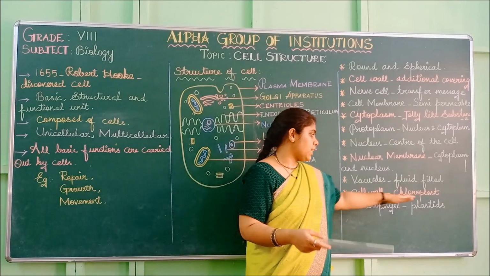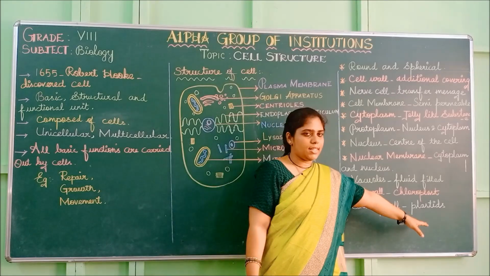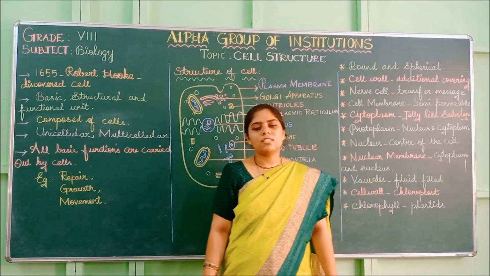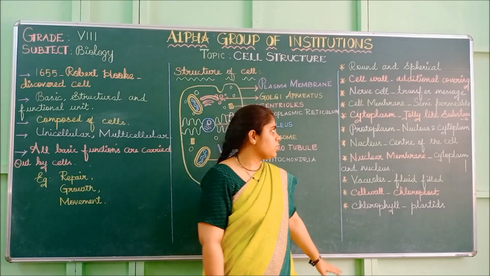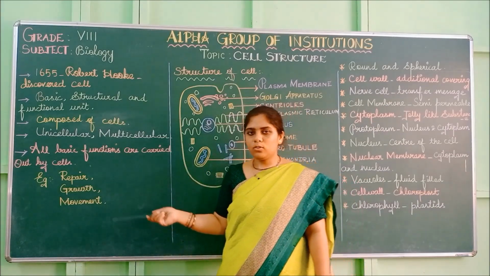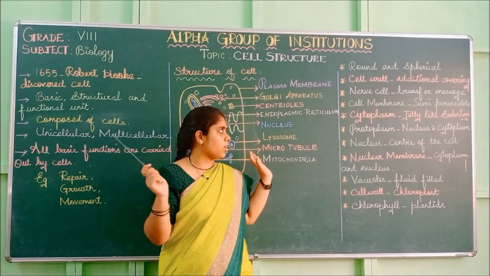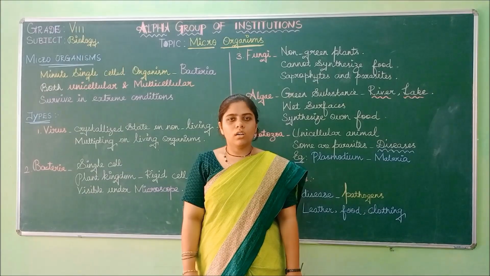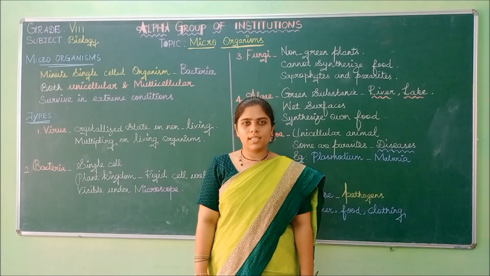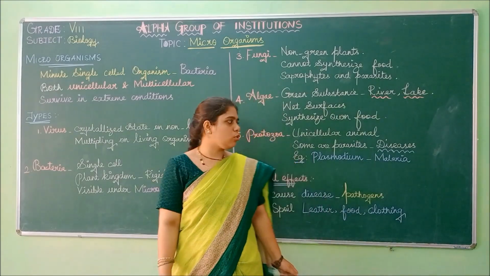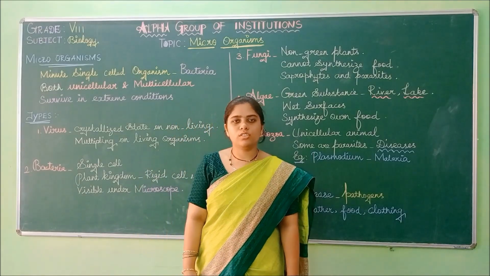So the cell wall is present, chloroplast is present. The chlorophyll-containing plastids are called chloroplasts. So these are the basics of the cell, the history of the cell, its structure and its characteristics. Now we are going to see about the microorganisms, the different types of microorganisms and their characteristics. So let us go into the topic now.